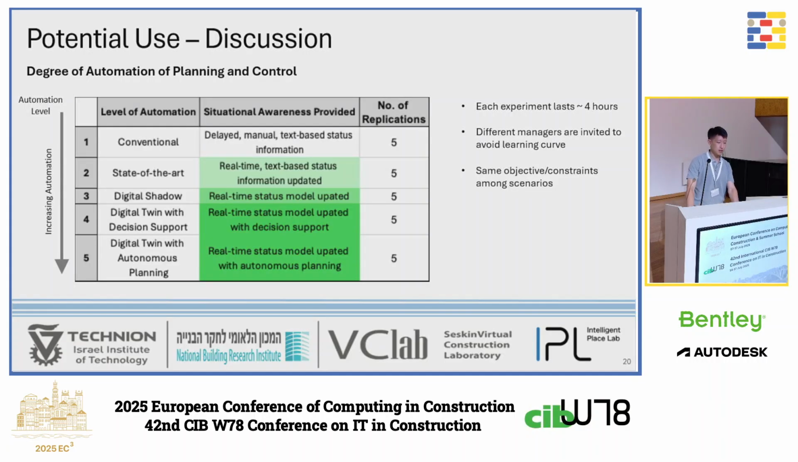Potential use case discussion. With this setup, we want to explore the different degrees of automation of planning control. We want to investigate planning performance against how much situation awareness is provided. In the experiment design, we have 5 scenarios, from the conventional scenario where the manager receives delayed information and a paper plan, to the DTC scenario where the manager has a real-time status model updated, and the decision support system helps him to pick the best decision.